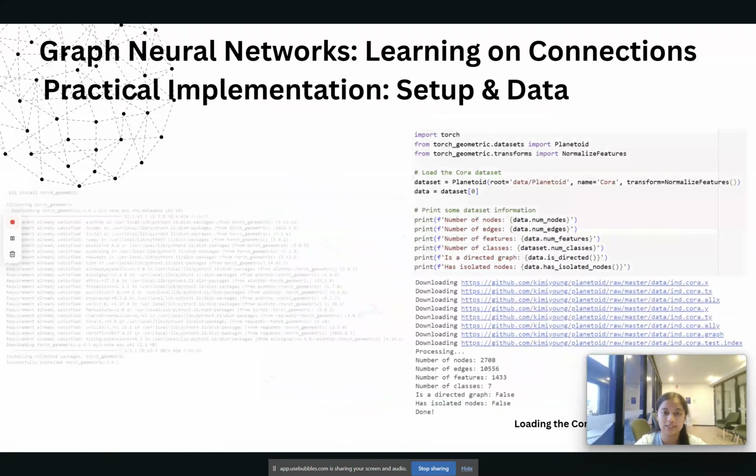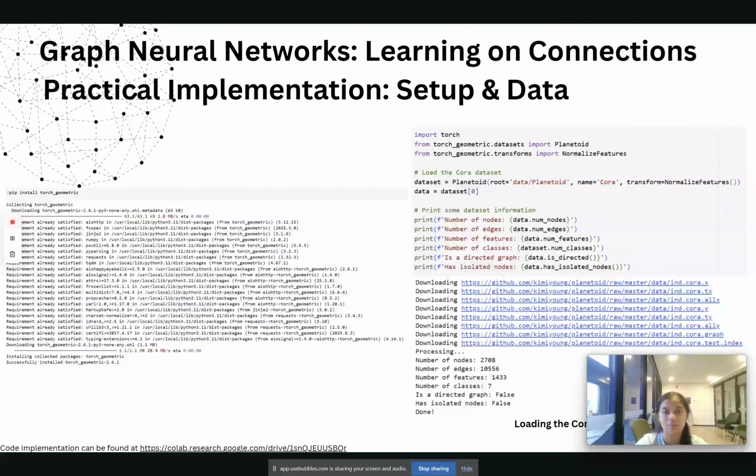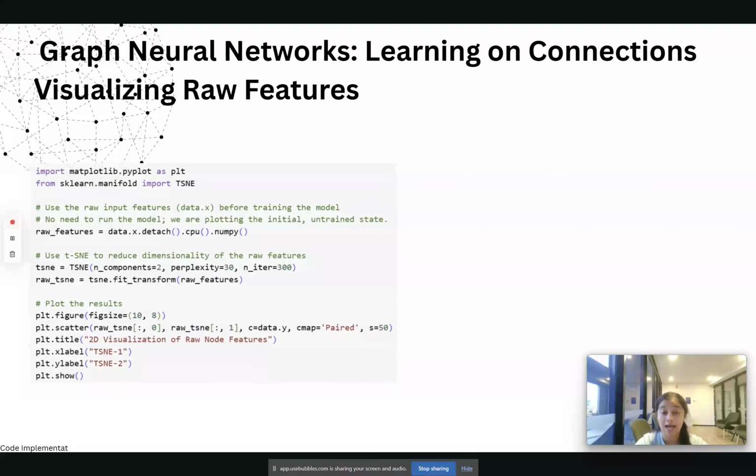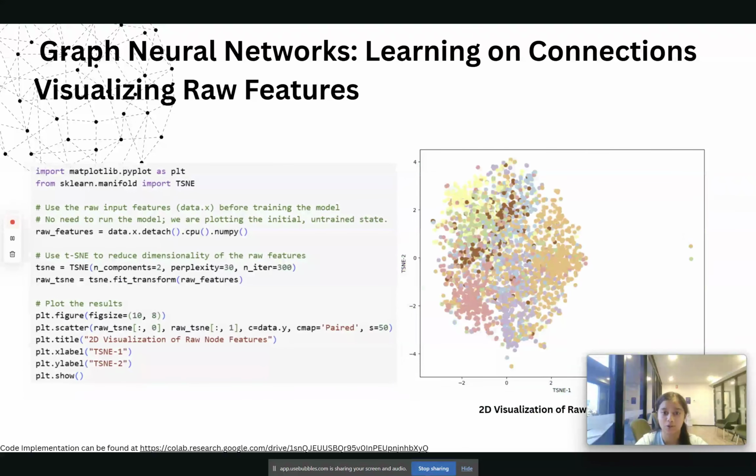To demonstrate this, I have implemented a GNN using PyTorch Geometric on the Cora dataset, which is a citation network. Our goal is to classify each paper into one of seven academic fields. First, let's look at the raw data. As you can see, a t-SNE plot of the unprocessed features shows the academic fields are completely scattered and mixed together. There is no clear pattern for a traditional model to learn from.